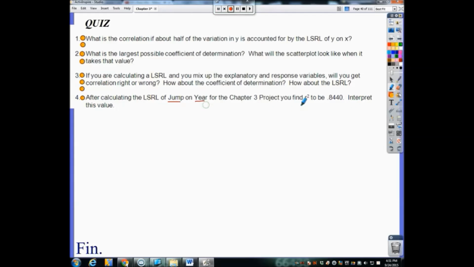The main thing I want to know is, this is the R-squared value, interpret it in context of this problem. All right, so try these 4 out, and then when you come to class and you see me again, just run these 4 by me real quick. I'll let you know if you got them right or you got them wrong. And that's it for this video.